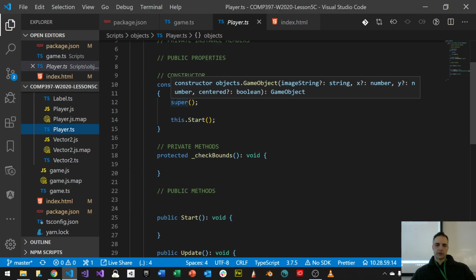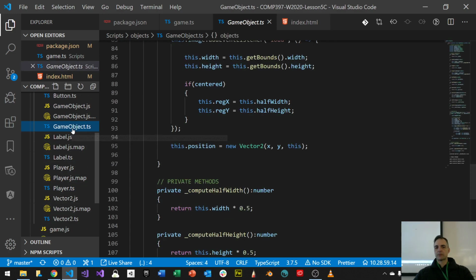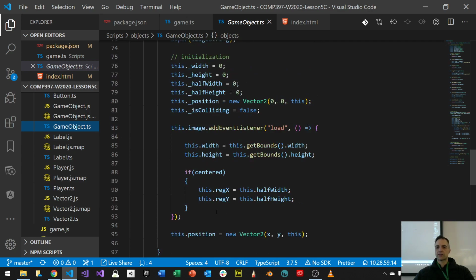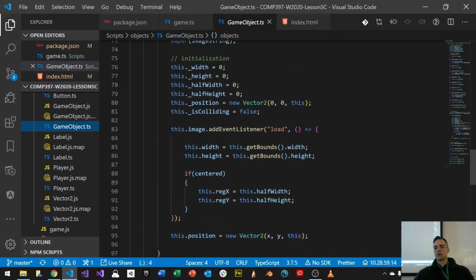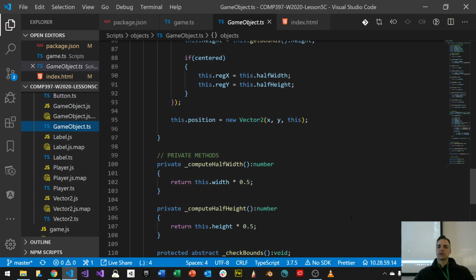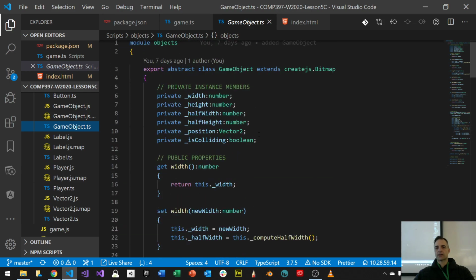So what if I wanted to make it centered? Can I make some kind of getter or setter to set the registration marks to my player for it to be centered? Because I want my player to have the ability to be centered. My game object itself right now just checks to see if it's centered, and it only does this once in the constructor function. It calculates the new registration values here. Is there a way that I can set my centered, or track whether I'm centered or not? The answer is it doesn't. It doesn't have the capability of even tracking if I am centered or not.